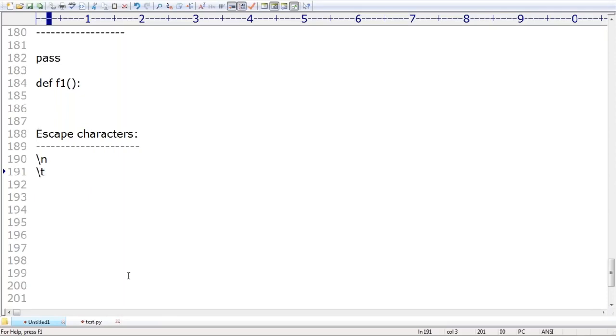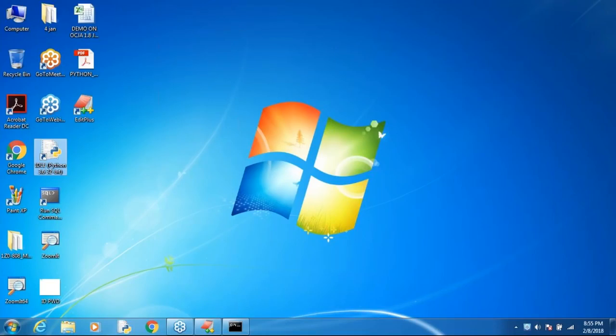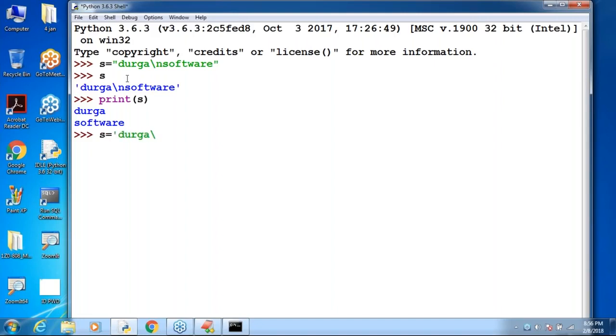Observe what I'm taking here. Let me open IDLE once again. Very simple: s is equal to Durga backslash n software. Now let me print s. What is the output? Print of s. Please observe that: Durga, then software on the next line. Are you able to understand? Next, similarly, s is equal to Durga backslash t.